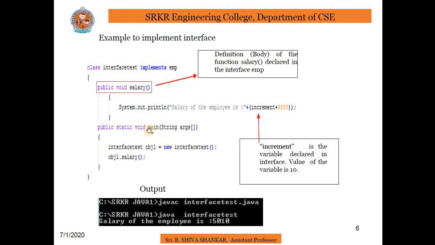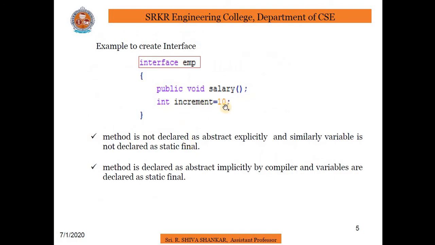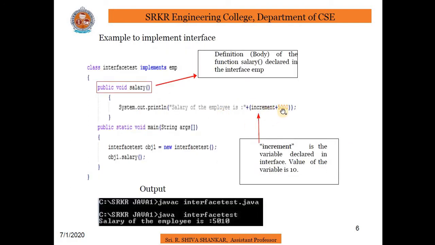If you see the main method, interface test obj1 is equal to new interface test. Now I am creating an object of the derived class, but I cannot create an object of an interface. By using the object, I am invoking the salary method. In the salary method I have written System.out.println salary of the employee is increment plus 5000. The increment value we have taken as 10 and here 5000, so 10 plus 5000 is nothing but 5010. This is the output if you execute this program. So this is an example of an interface.